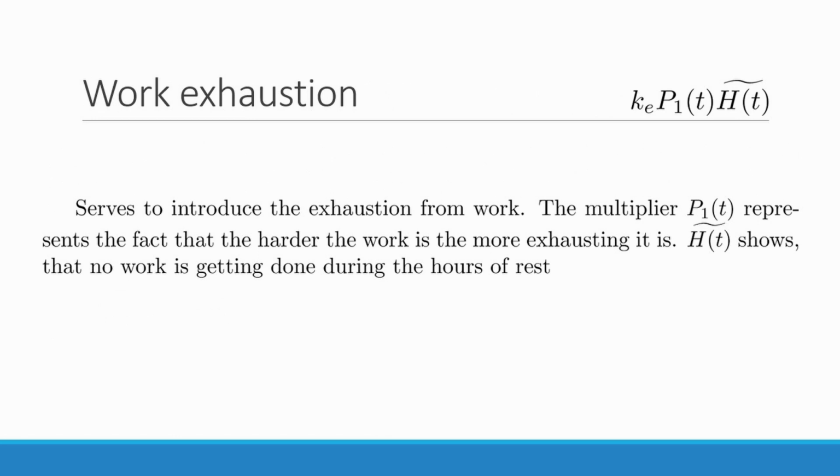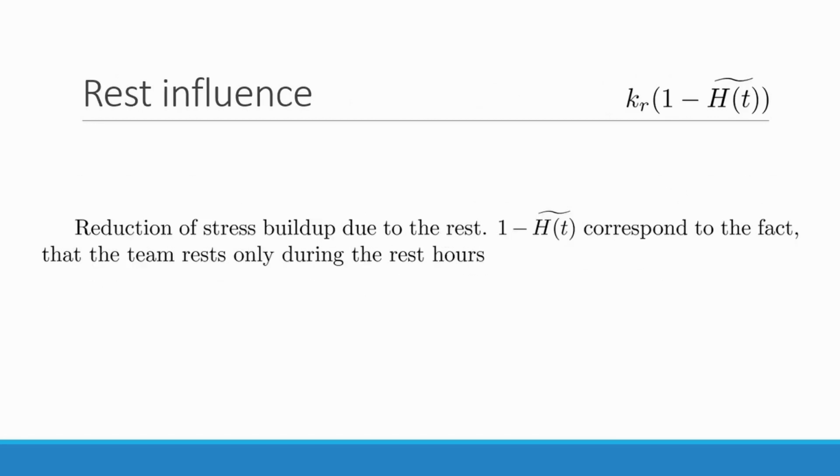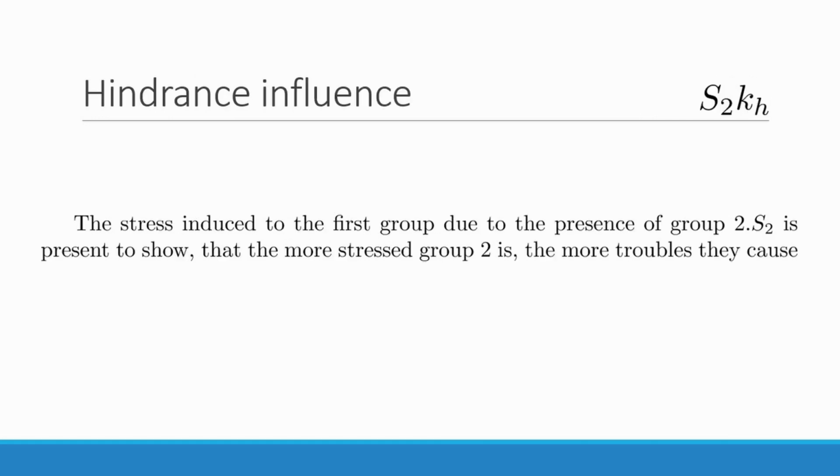The function p represents the fact that the harder the work is, the more exhausting it is. The modified Heaviside step function serves the same purpose as previously. Influence of average stress works so. Firstly, we calculate the average stress. We subtract 1/2 so that if stress is below average, this results in stress reduction, above average in buildup. In this component, 1 minus the modified Heaviside function turns 1 for rest hours and 0 otherwise. The function S2 is present in rest influence in order to show that the more nervous the second group is, the more trouble they cause.